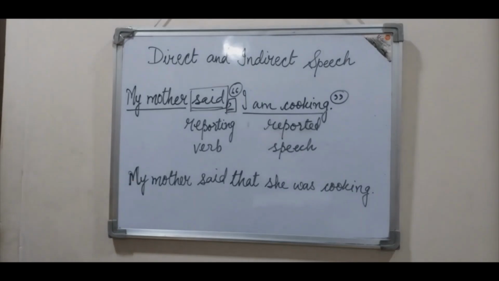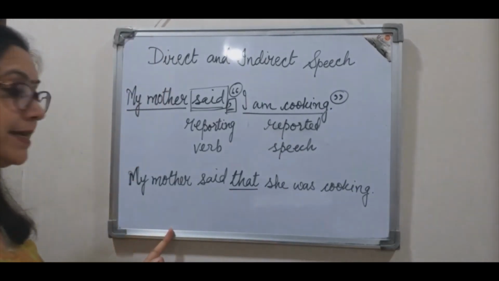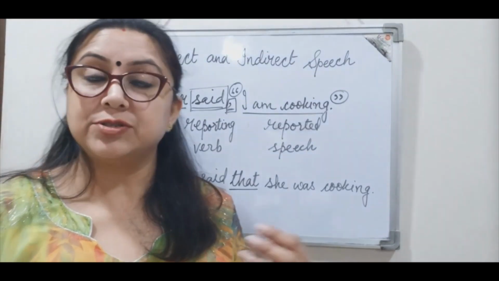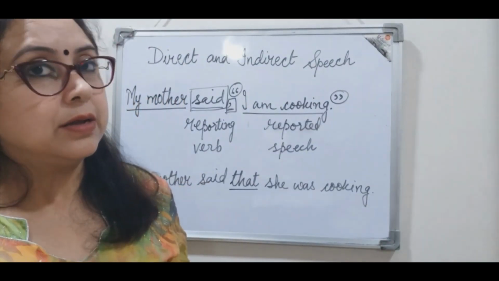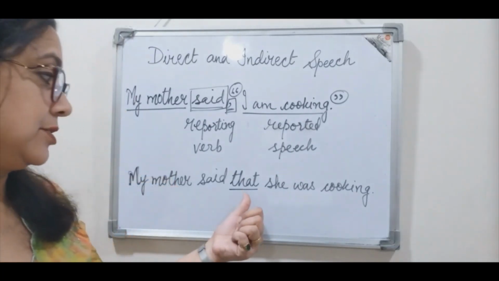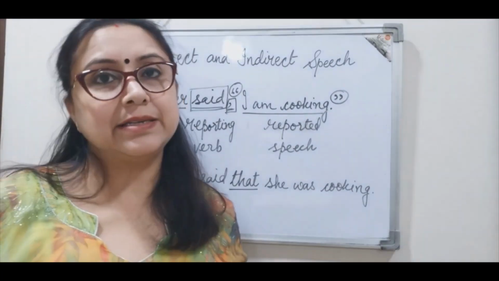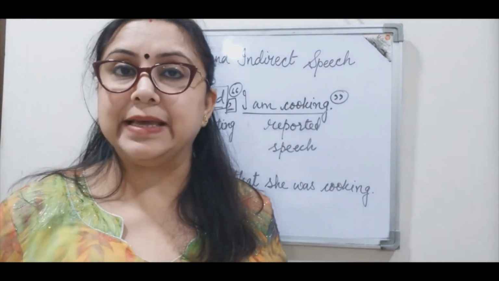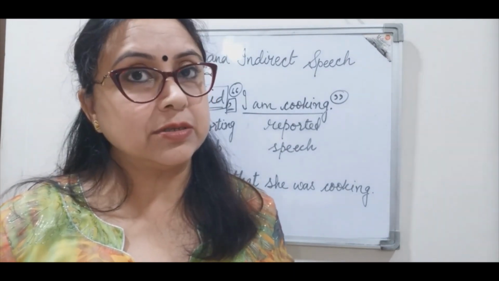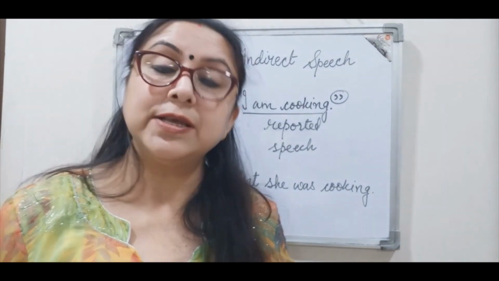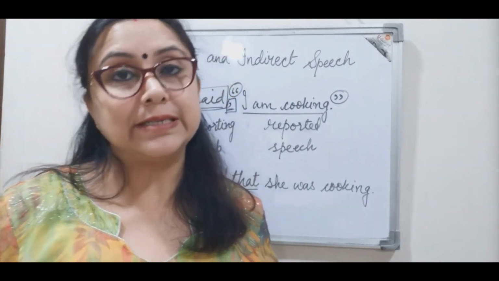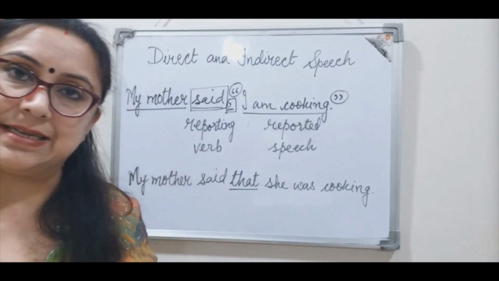Next, we find a conjunction. Now, in some sentences, we might not find this conjunction, right? So, somewhere we may find, or we might not find, a conjunction in indirect speech, right? And finally, we see some changes take place in pronouns, in the tense forms, and in possessive adjectives, which we are going to discuss now further in detail.